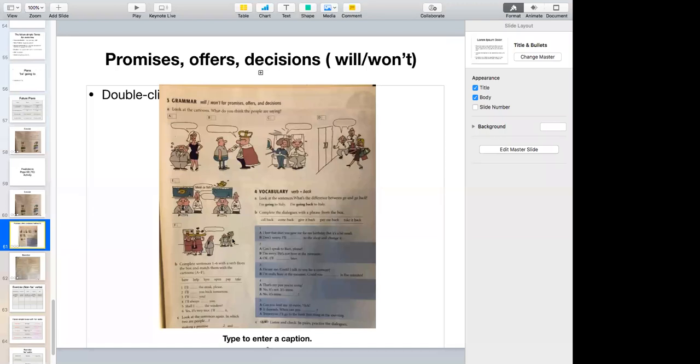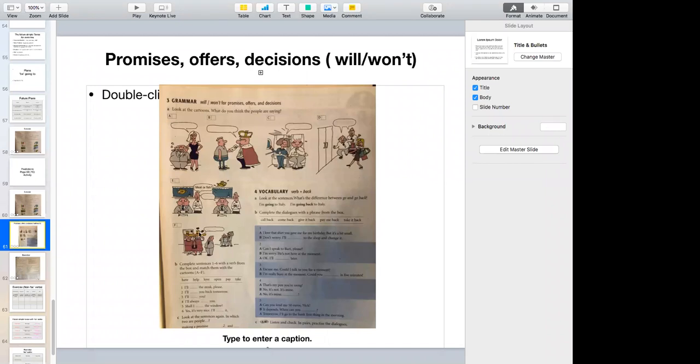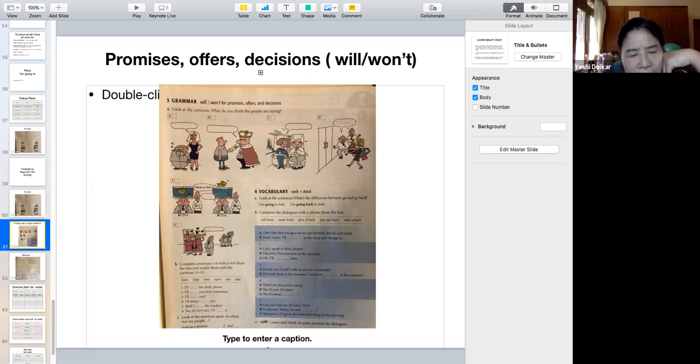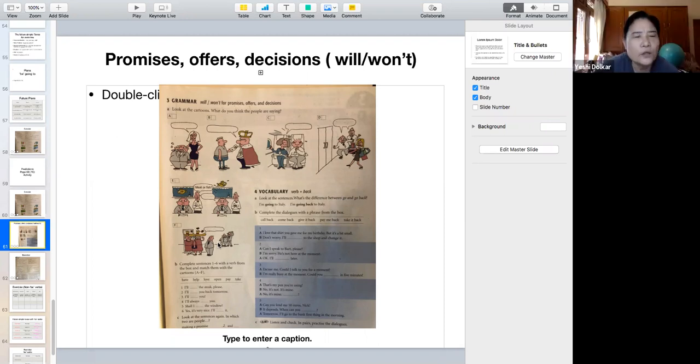These are salespeople in a shop, and she is trying a hat on. Then she says something: I will buy this hat. The decision. So you can see the use of will, that won't doesn't matter.